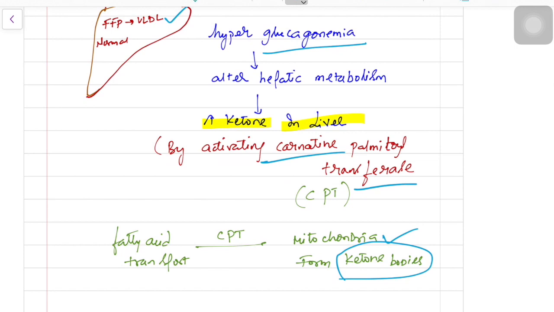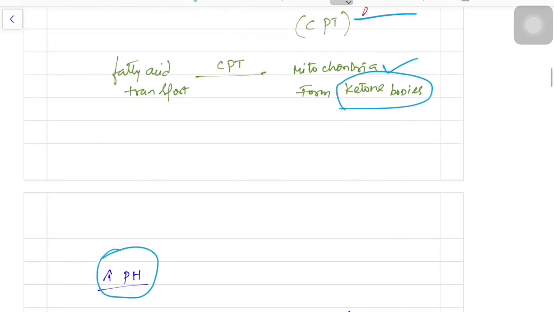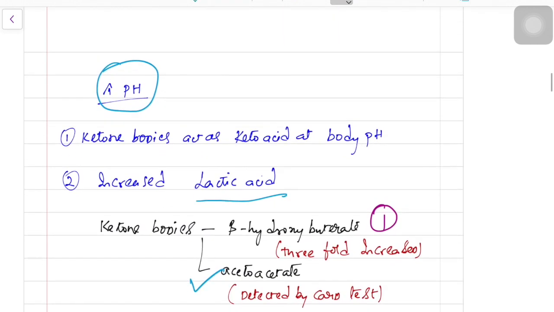It's not that important, but I will tell you the name. It will activate carnitine palmitoyl transferase, which helps in transport of fatty acids into the mitochondrion and form the ketone bodies. I have already emphasized how the ketone bodies are increased in the body, and this increase in ketone bodies will lower your pH level.